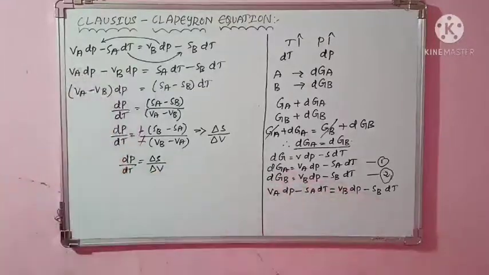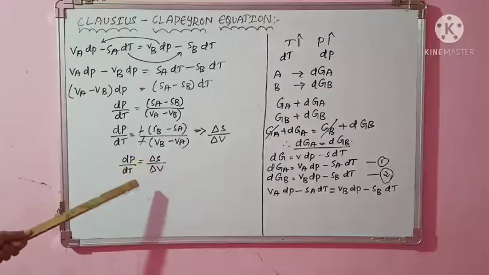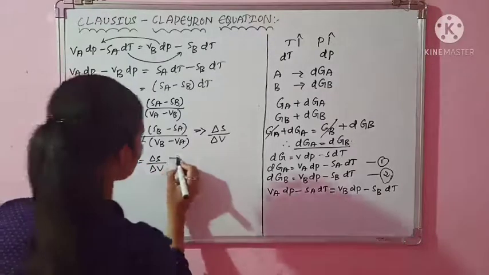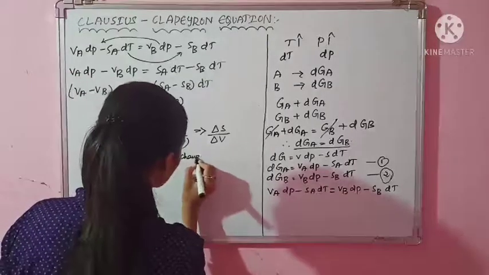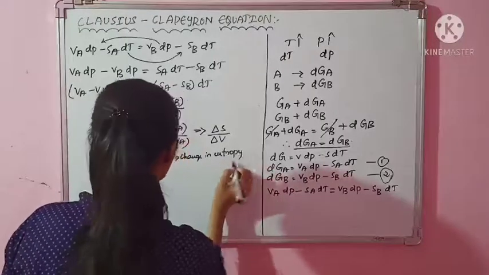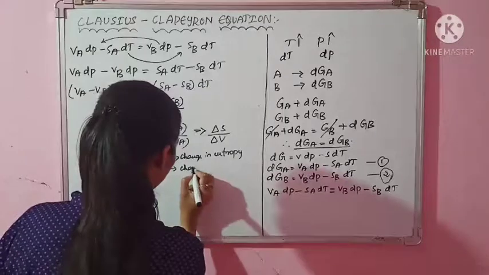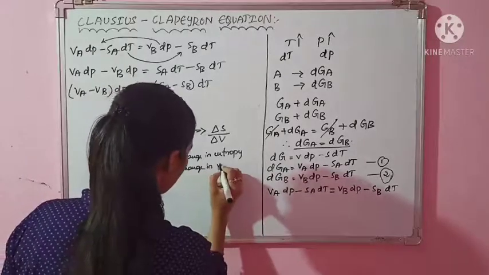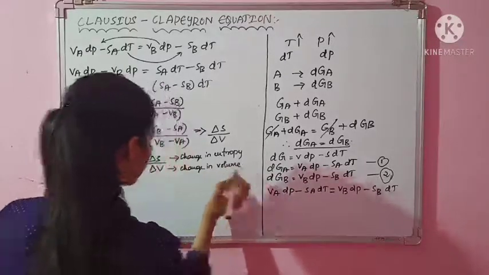Will you agree? So this is delta S by delta V. This is change in entropy, and this is change in volume. Fine. So this is the expression which we will arrive at.